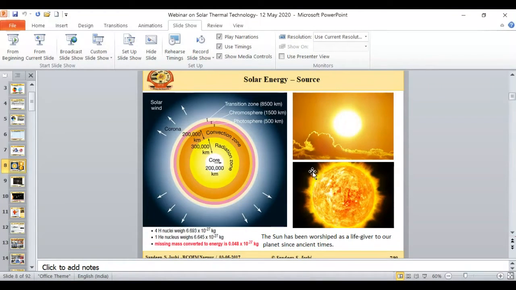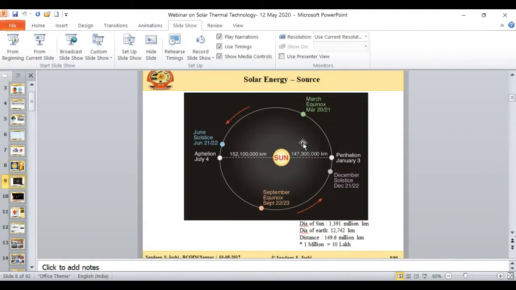And the solar energy, the sun's energy, is being created in the core because of the nuclear fusion reaction, as everybody knows. And this energy which is being created at the core is transferred through the radiation and convection zones, then the photosphere, chromosphere, transition zone, then the corona and the solar wind and a lot of vacuum, and then it enters the earth's atmosphere. And this is the path of the solar energy.